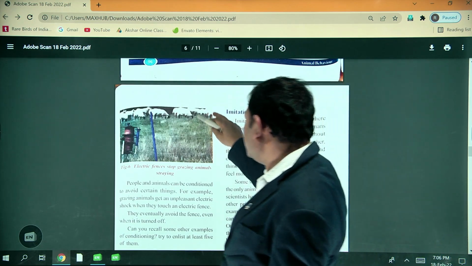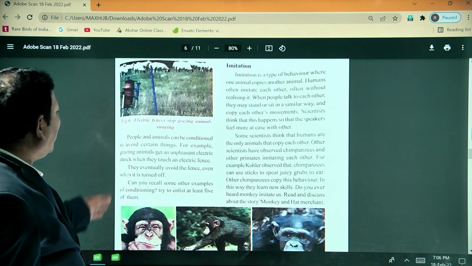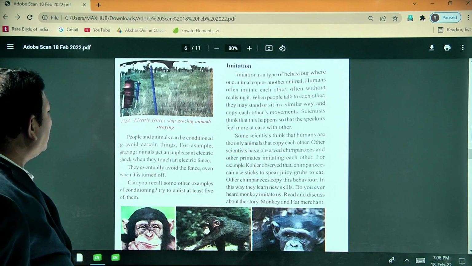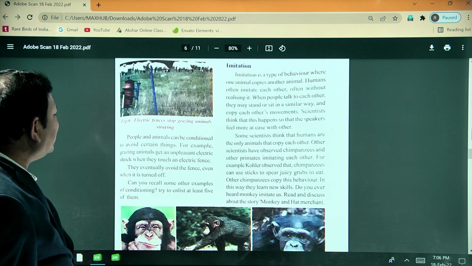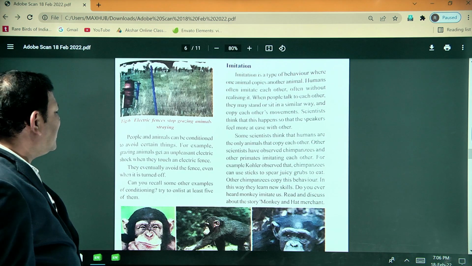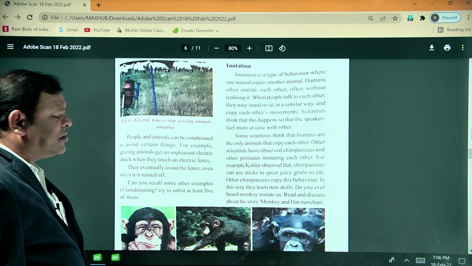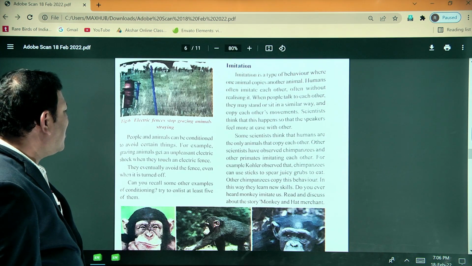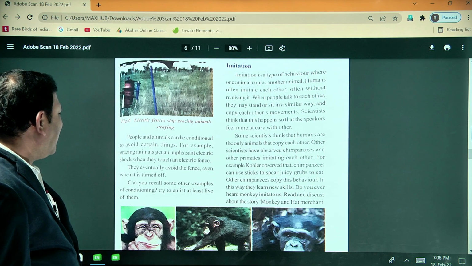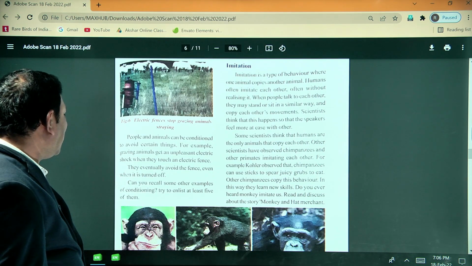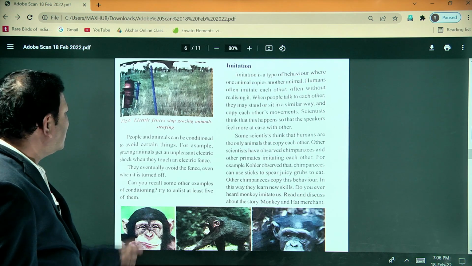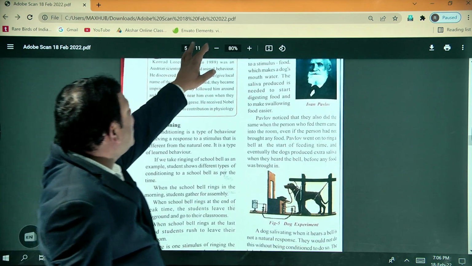Conditional response. So people and animals can be conditioned to avoid certain things. For example, grazing animals get unpleasant electric shocks when they touch an electric fence. So this is also one type of conditional learning. Eventually they avoid the fence even when it is turned off. So this is one type of the